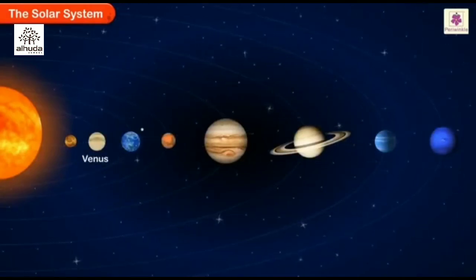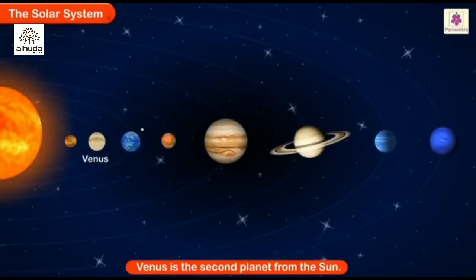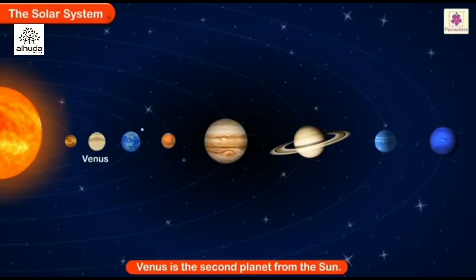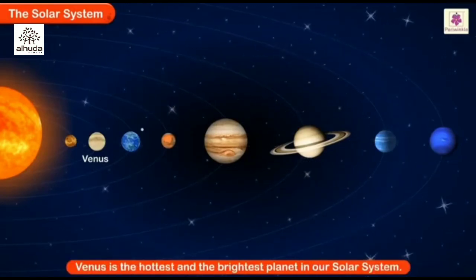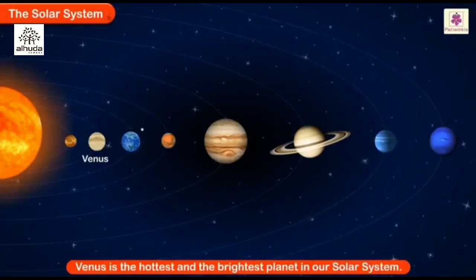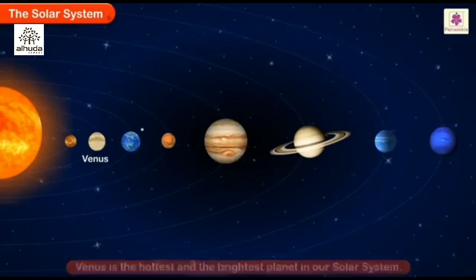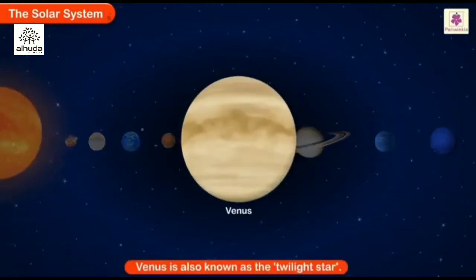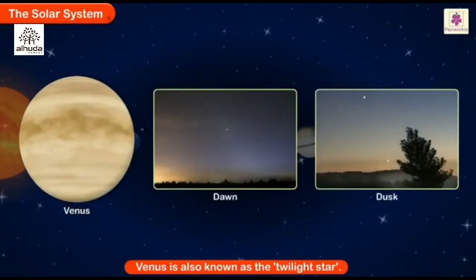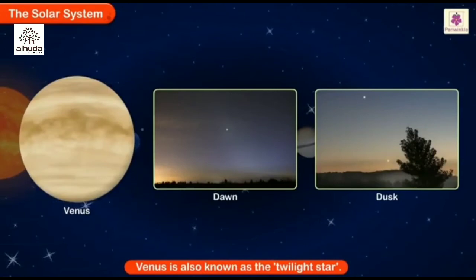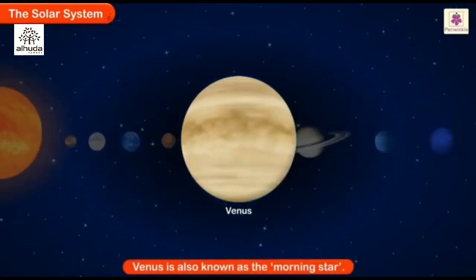Venus. Venus is the second planet from the sun. It is the hottest and the brightest planet in our solar system. It is also known as the twilight star because it is visible as the first bright object both at dawn and at dusk. Venus is also known as the morning star.